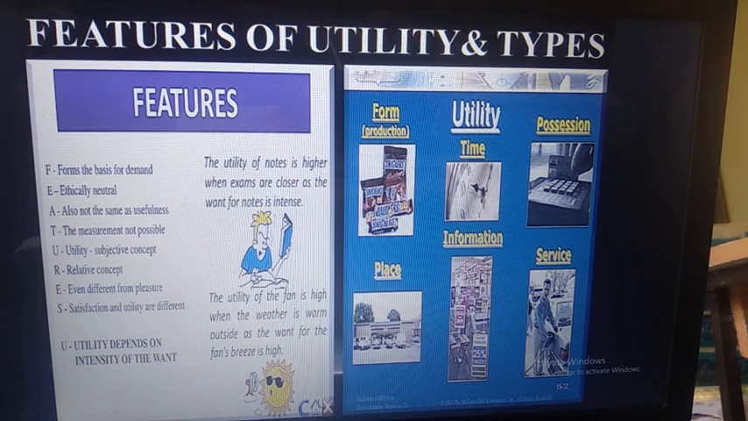Nextly, there is a service utility. Maybe the service will be provided by doctors, teachers and all, so that utility we can call a service utility. And the possession utility is the actual transfer of ownership from one person to another person. Like if we take the example of a seller, when we are purchasing anything and after paying the amount for that product, we get the actual product, that is a possession utility.